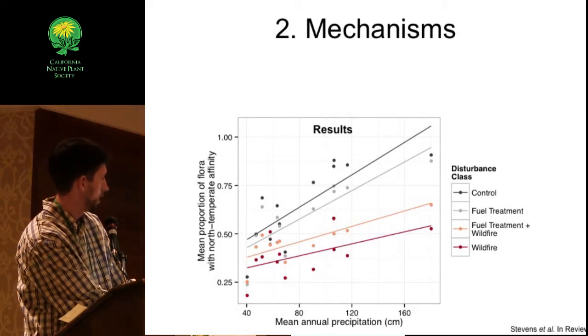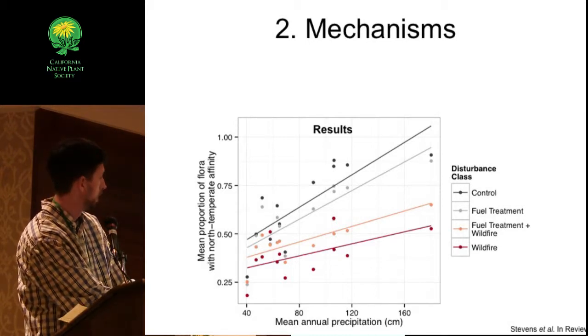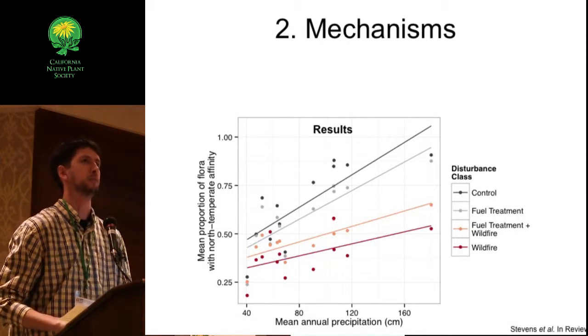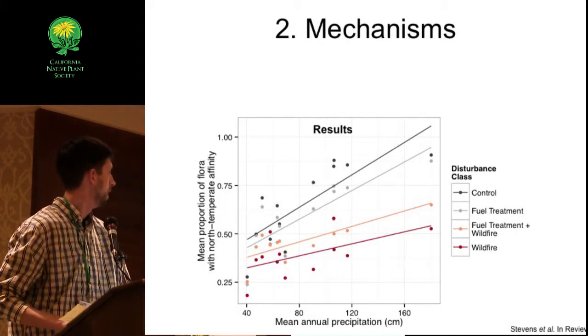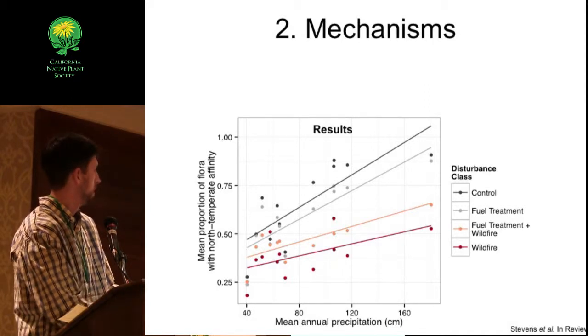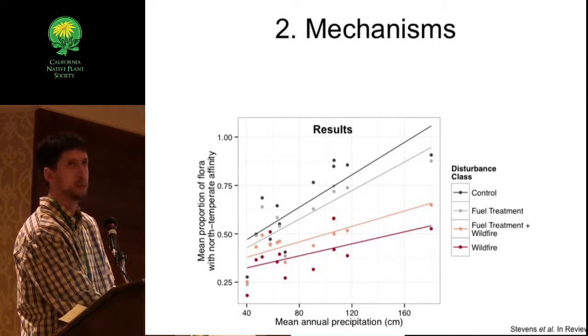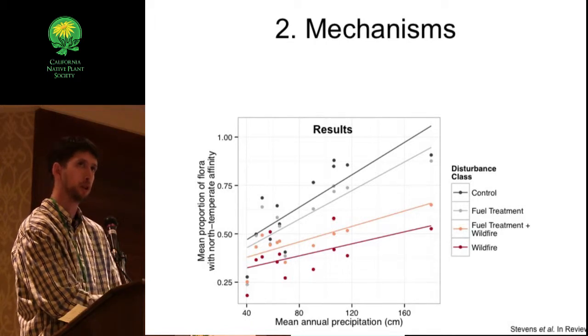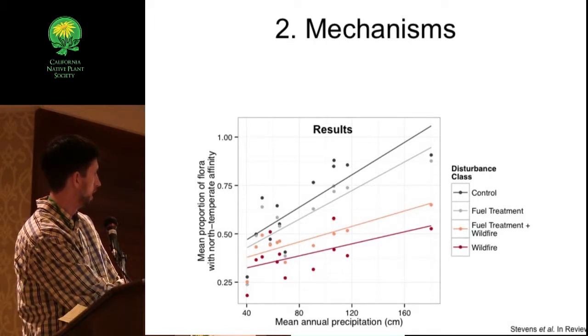But even in the areas where canopy cover is generally much lower, particularly the high severity fire class, we still see an increase in this north temperate group with precipitation. The other thing to note here, which is potentially interesting from a management perspective, is that the shift in community composition that you see with disturbance is much greater out at this end.